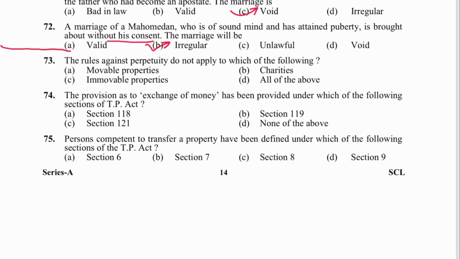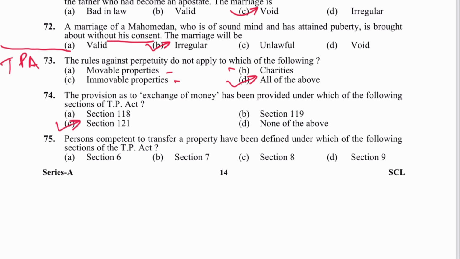तो यहाँ मुस्लिम लॉ खत्म होता है, यहाँ स्टार्ट होता है TPA. क्वेश्चन नंबर 73. Rule against perpetuity does not apply to which of the following? Moral property, charities, immoral property. Yes, D, all of the above. Next is 74. Provision as to exchange of money has been provided under which section?